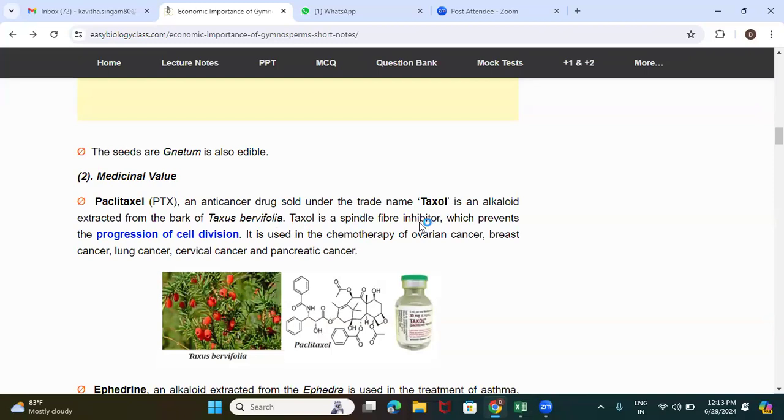It is an alkaloid extracted from the bark of the gymnospermic plant Taxus brevifolia. From this we extract an alkaloid called taxol, which is used in the chemotherapy of ovarian cancer and other cancers.